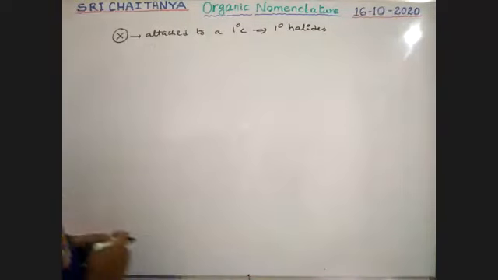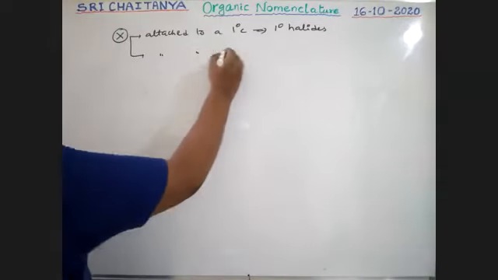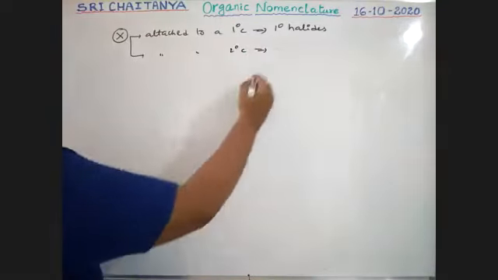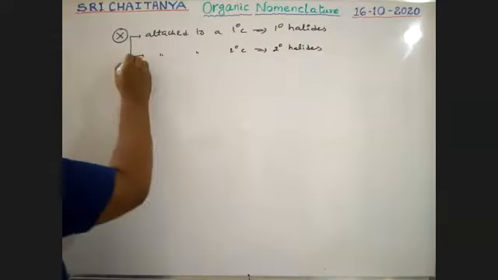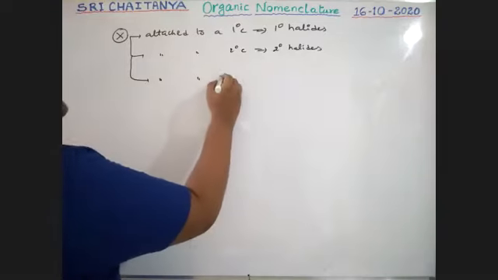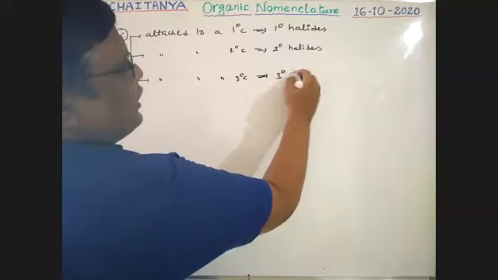Those are generally called primary alkyl halides, boys. That is, the halogen atom is attached to a primary carbon. If it is attached to a secondary carbon, it is called a secondary halide. If it is attached to a tertiary carbon, it is called a tertiary halide.